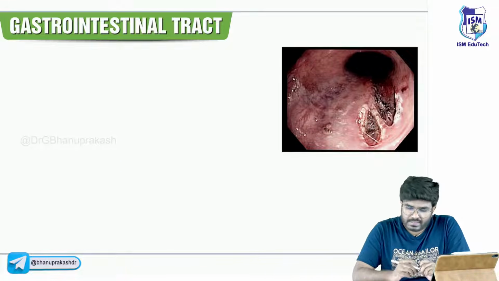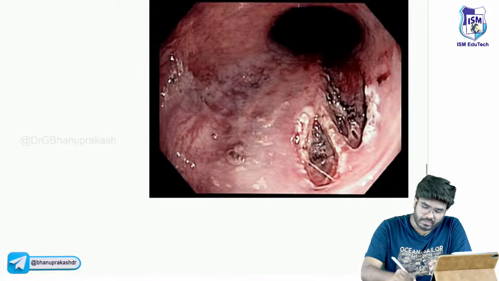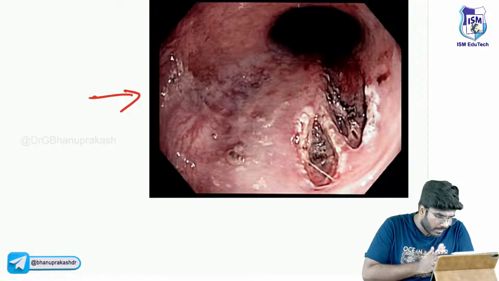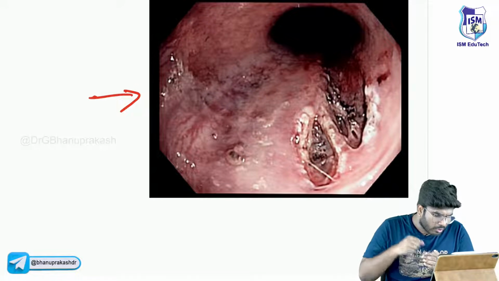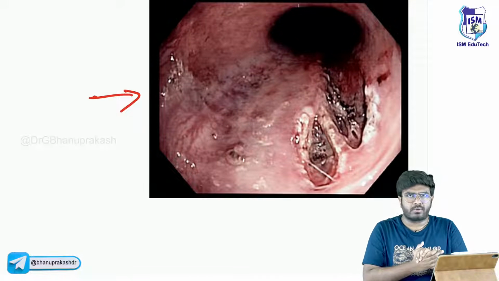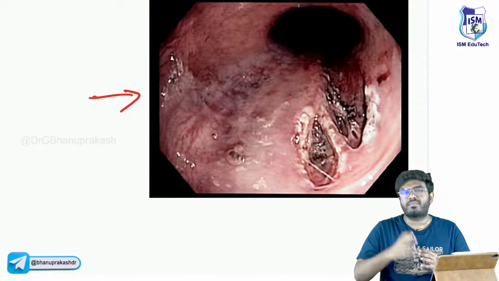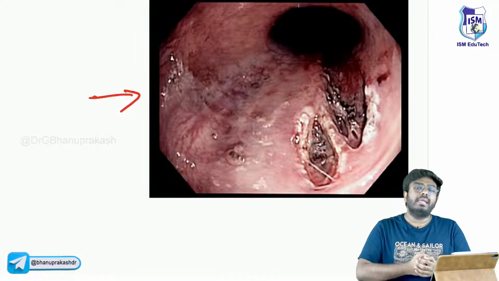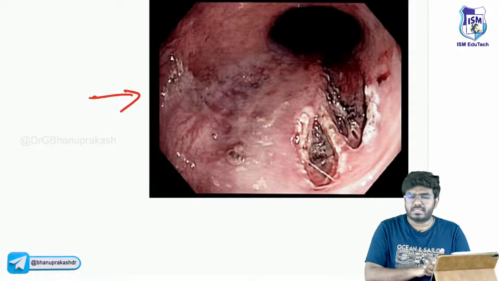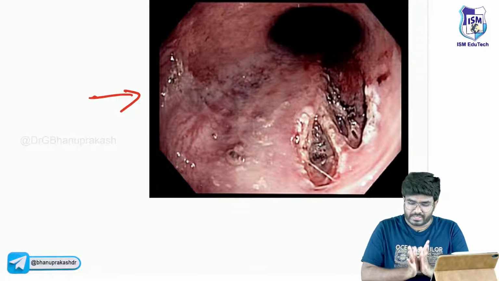Now, after Schatzki's ring, let's discuss this image. Guys, can you tell me what exactly is happening here? This endoscopic image I am showing you. Come on. Ashutosh: goblet cells are the hallmark. That I will discuss. What you are trying to say is that the presence of goblet cells in the esophagus is a hallmark of Barrett's esophagus. Yes, I will come to that. Barrett's esophagus, I understood.